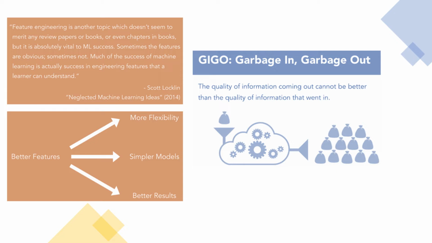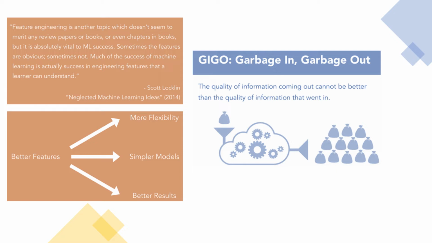Better features help us in a number of ways that may not be immediately obvious. First, they give us more flexibility. With great features, your algorithm choice and hyperparameter tuning becomes less important. We can select a suboptimal algorithm and hyperparameters and still end up with a really good model. With poor features, you don't have that luxury. Another benefit is they allow for simple models. With great features, you don't need a super complex algorithm to parse out every ounce of value in the features. With really good features, even a simple model can be quite powerful.